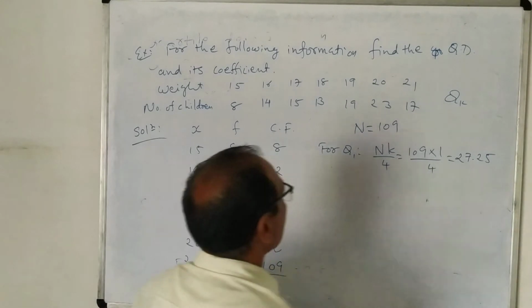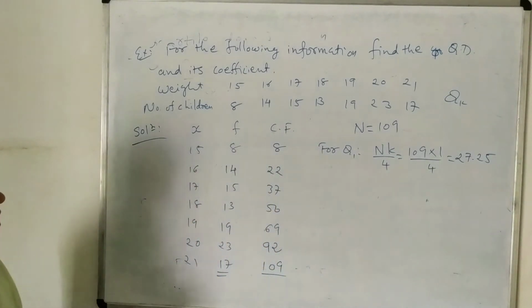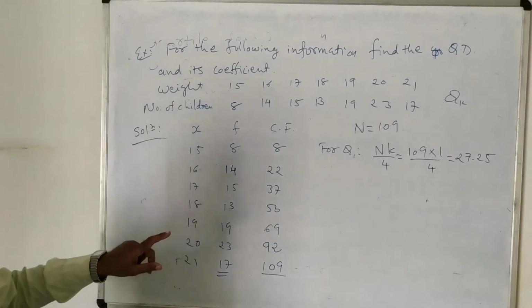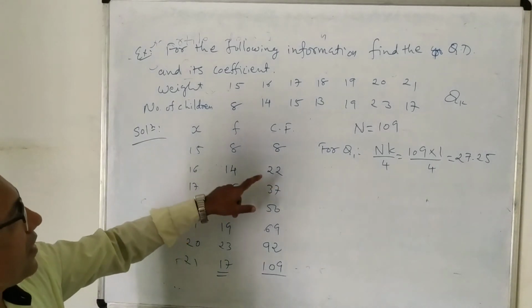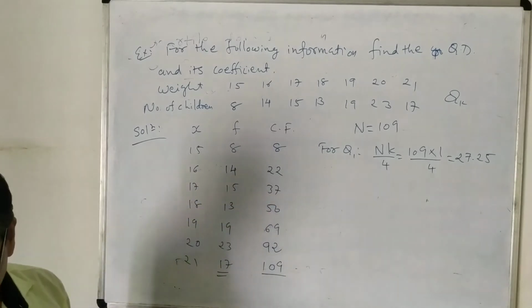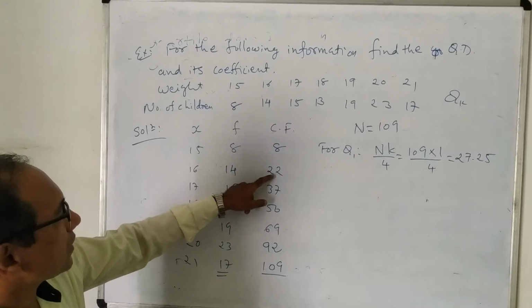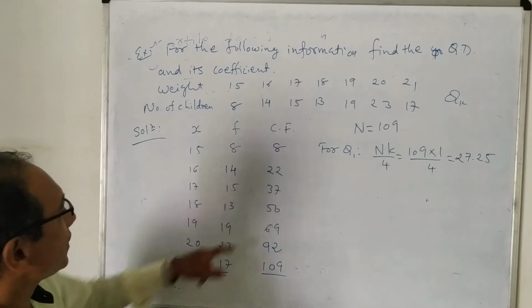So if we divide this 109 by 4, then we will get 27.25. So here, Q1 can be obtained by using the fact that we find the CF just greater than 27.25. And we can see that after 27.25, the CF is 37.